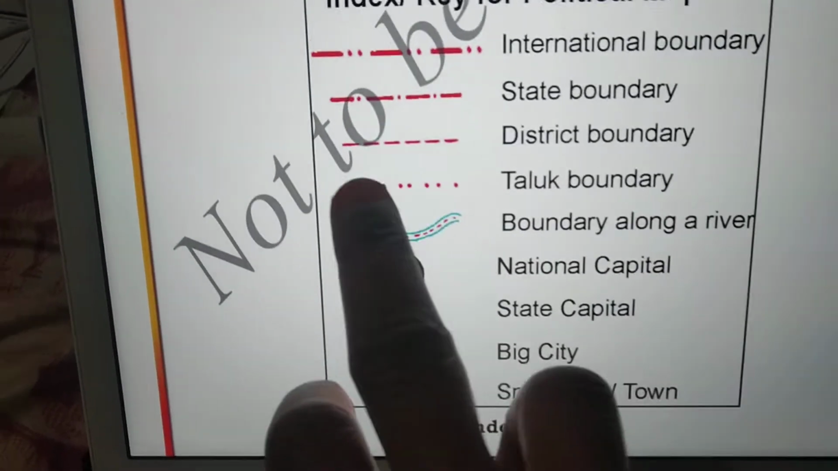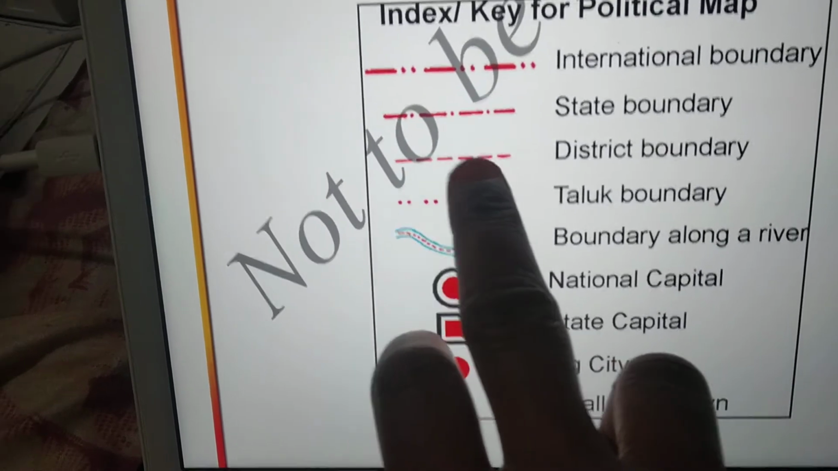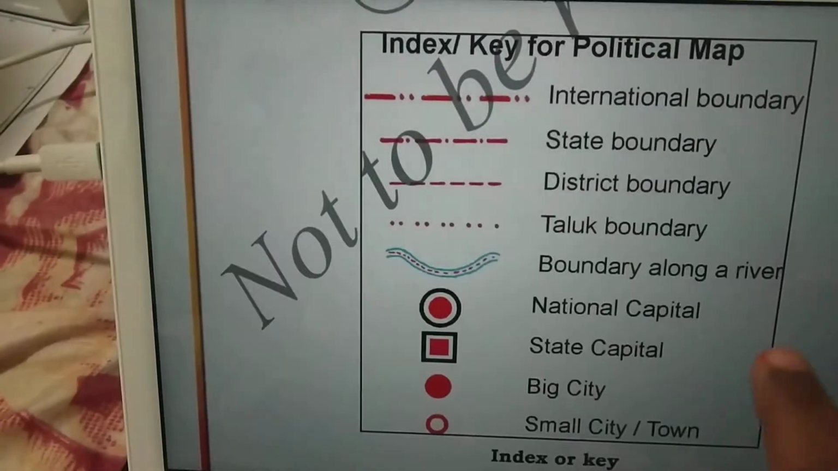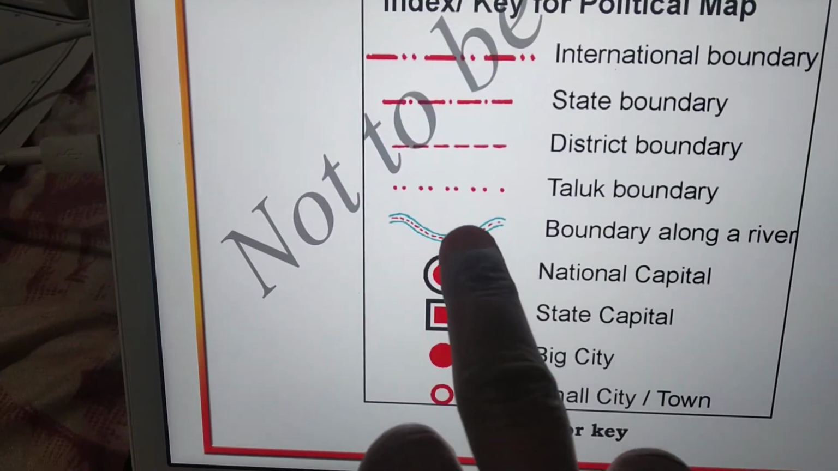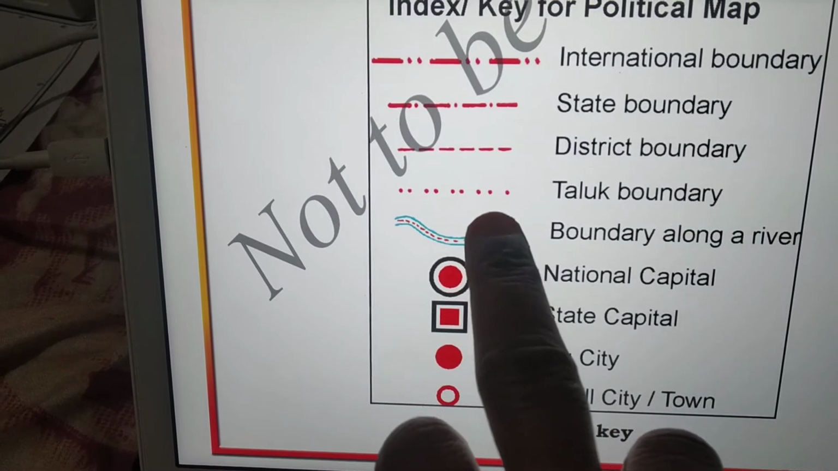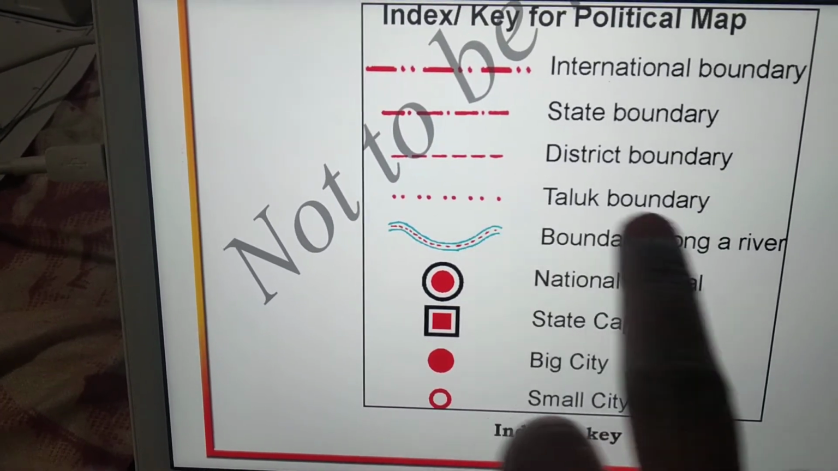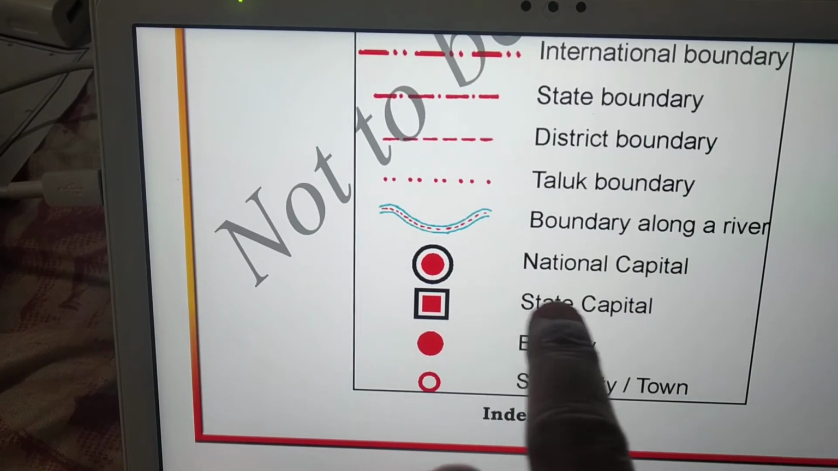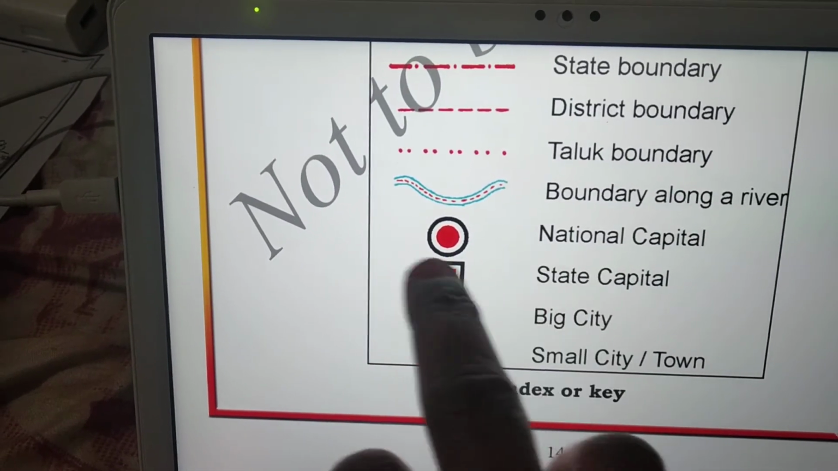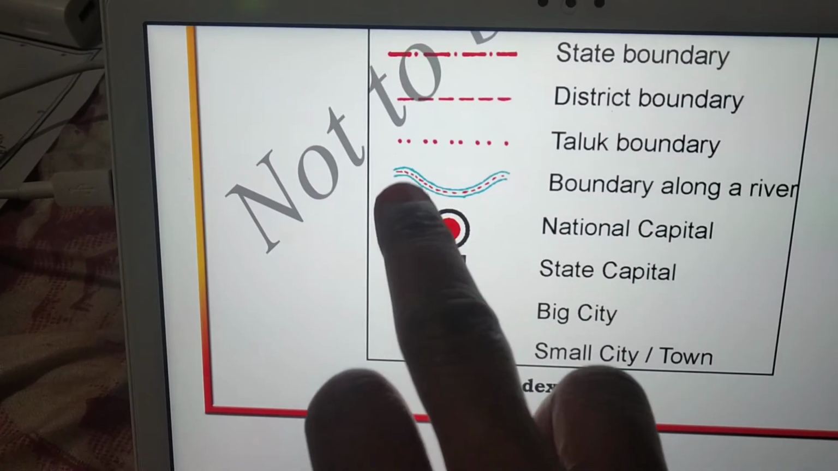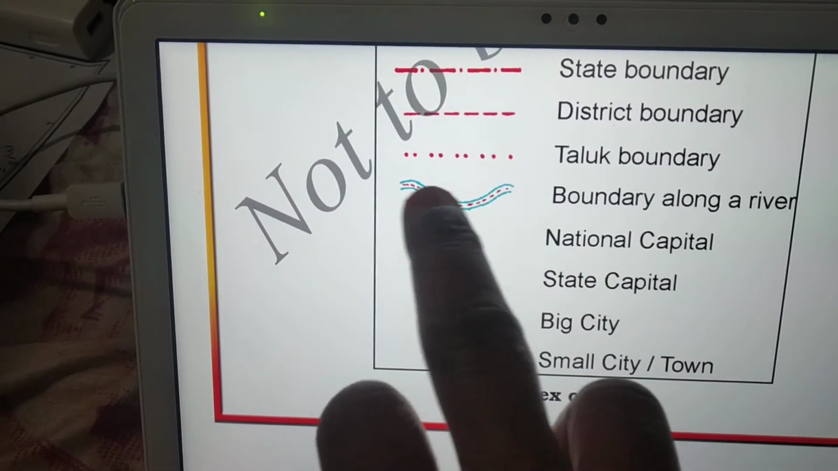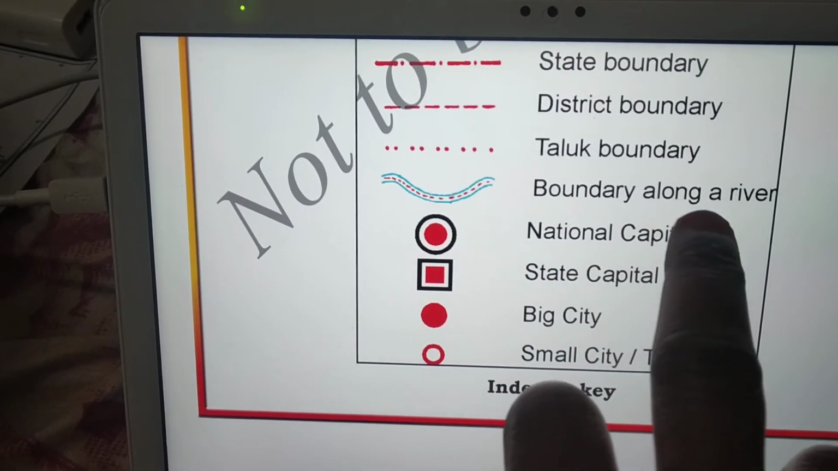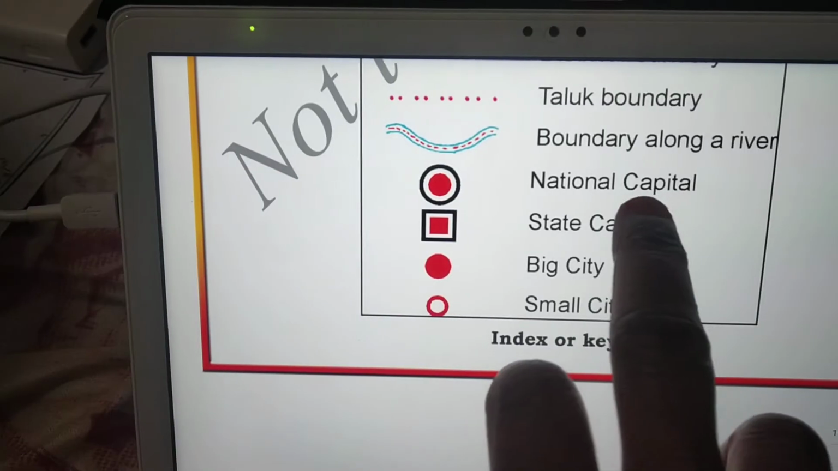Understood? See, for example, just lines without dots like this means a district boundary. Clear? For example, here you can see a two-dot gap, like that. It shows the taluk boundary. You can see all this in the map. I will show you some features using the map also now. See, like this, blue oval and inside red dots and oval, like that. It shows the boundary along a river.